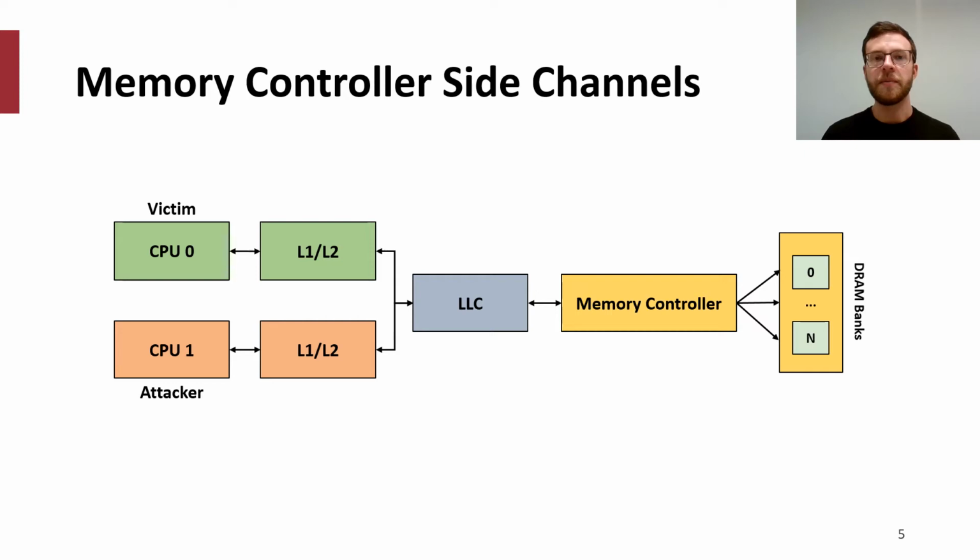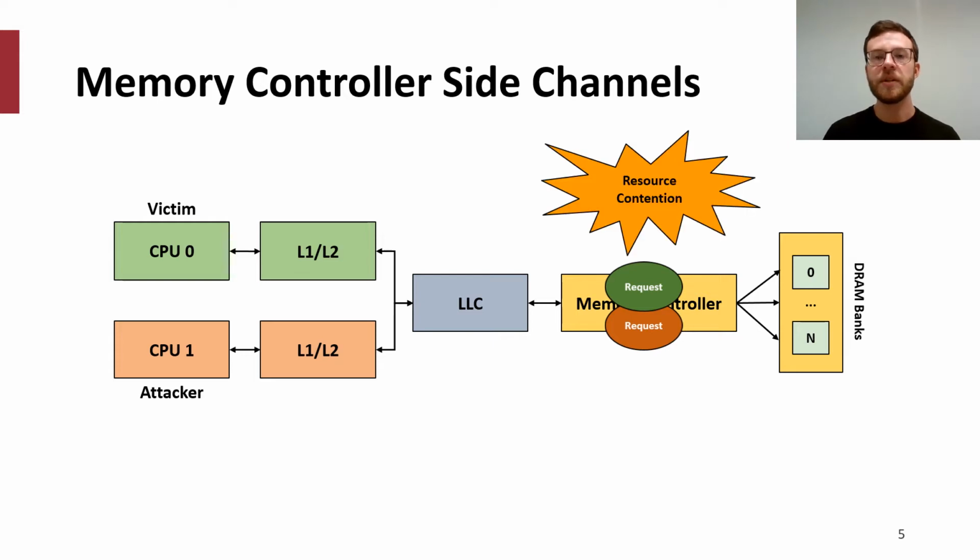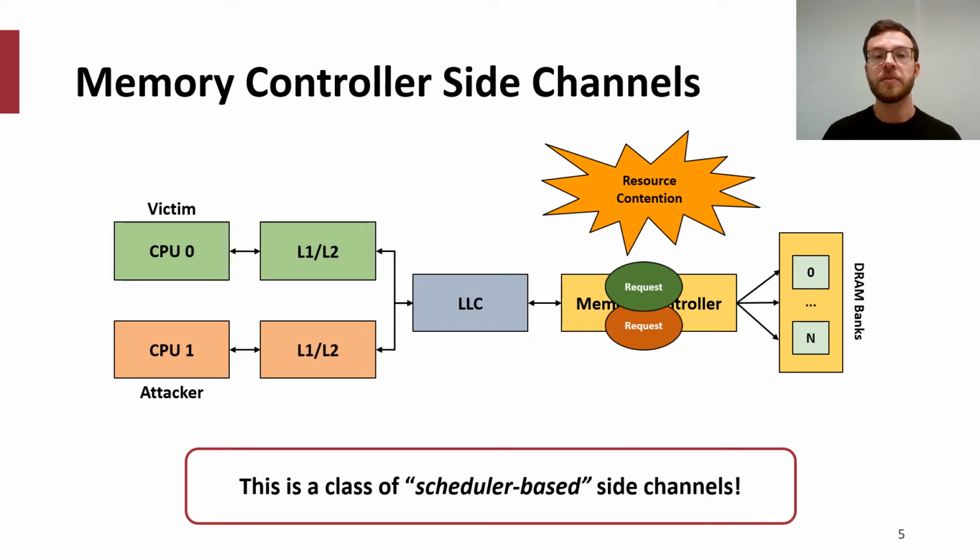To give a primer on memory controller side channels, we can first imagine the pathways that a memory request will take throughout the microarchitecture. A request will traverse from a CPU through the cache hierarchy before being serviced by the memory controller, which is shared by all CPUs on a system. This is problematic, however, as if an attacker simultaneously issues a request, their request may collide with the victim's, resulting in a visible latency caused by the controller's scheduling policy. This is a class of scheduler-based side channels, otherwise sometimes known as stateless or conflict-based channels.